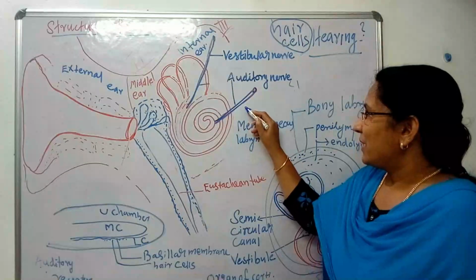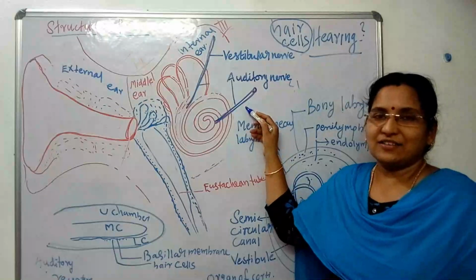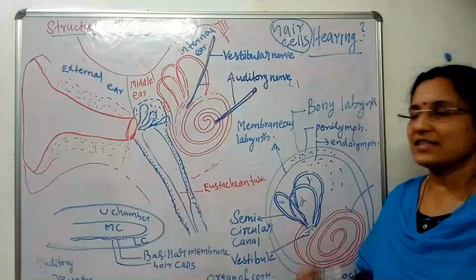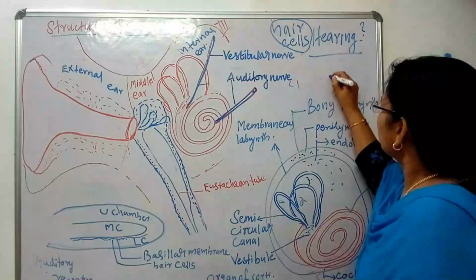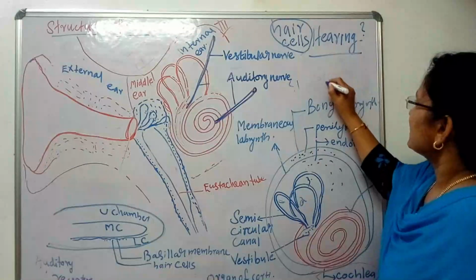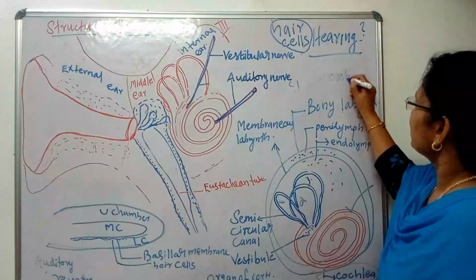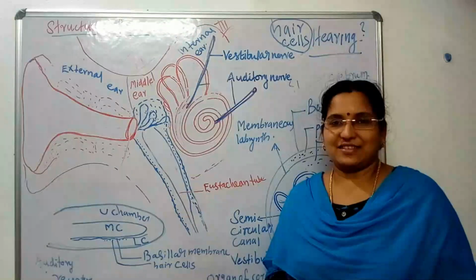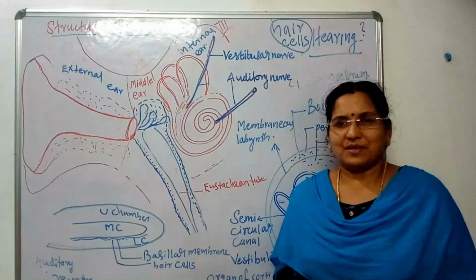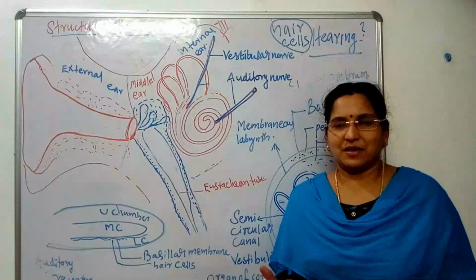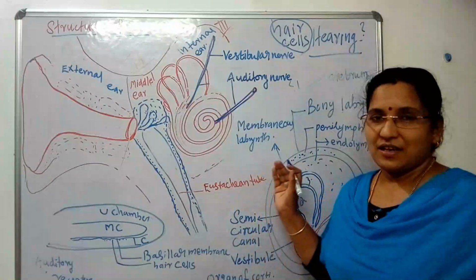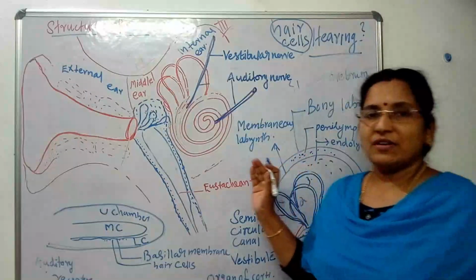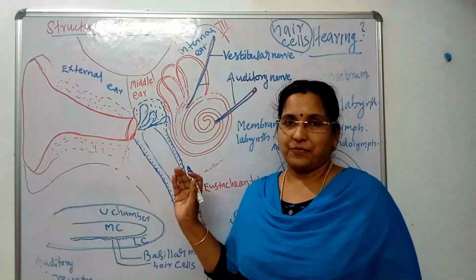That is carried by the auditory nerve that carries those messages to the cerebrum. Thus, hearing is effected. It is very simple. The process of hearing is very simple. But what is the difficulty with this particular topic? Yes, to remember the names of the parts of the ear.